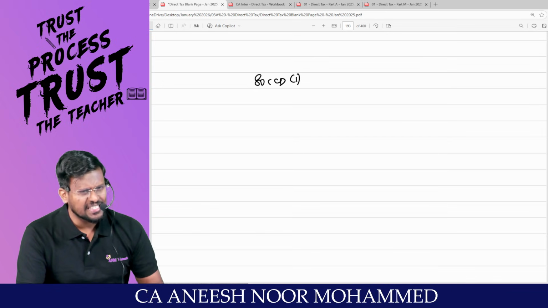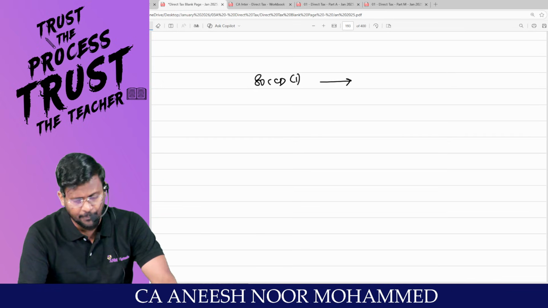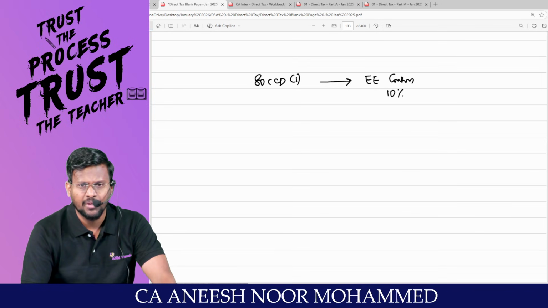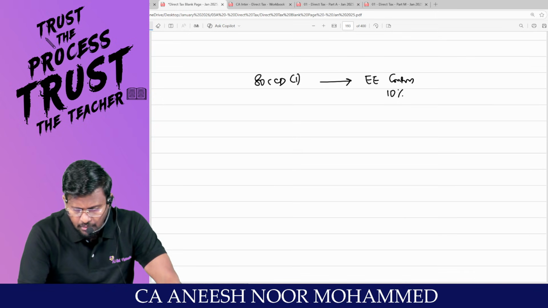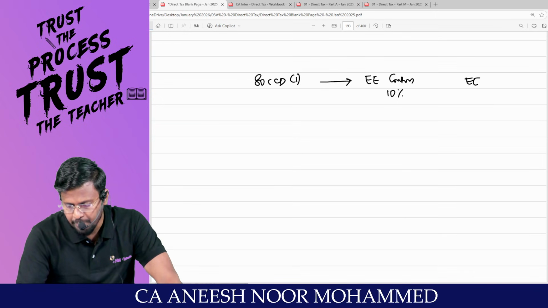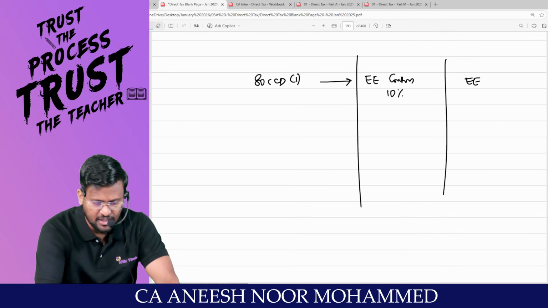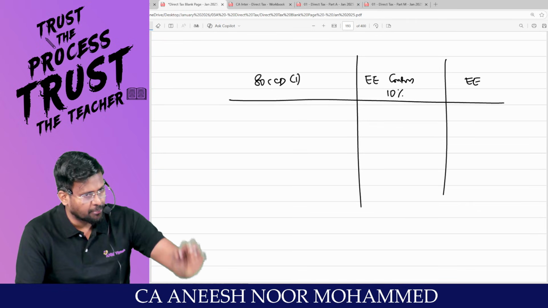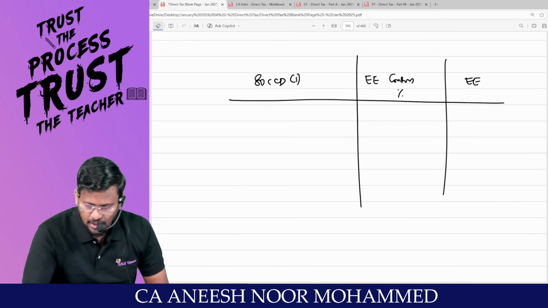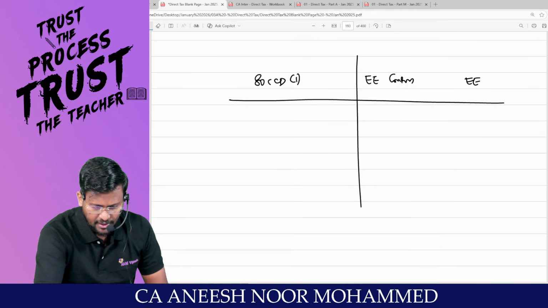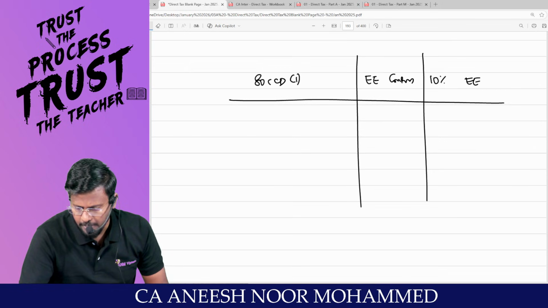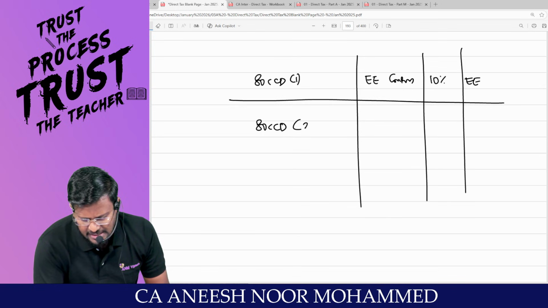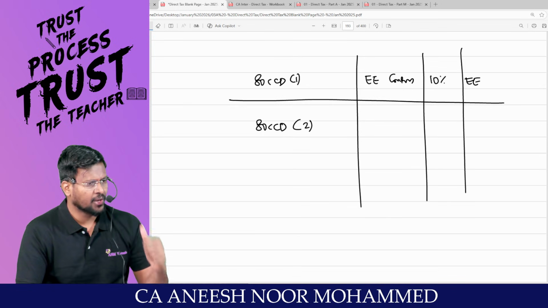Sir, 80CCD subsection 1 is whose contribution? Employee's contribution. Always how much percent? 10%. Right. Who can claim deduction under this section? Employee can claim deduction under this section. Are you all really with me? So the section is 80CCD subsection 1. It is employee's contribution. Maximum limit is how much percent? 10%. And sir, who can claim deduction? Employee can claim deduction.